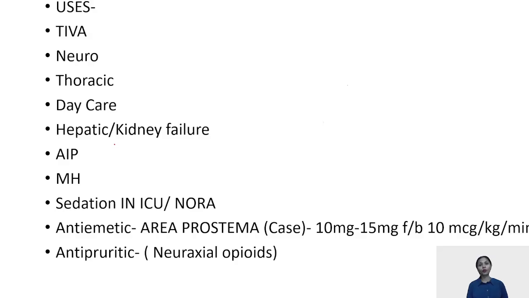The uses of propofol: the very first, I told you it can be used as an infusion because it has a very rapid context-sensitive half time. So for total intravenous anesthesia, propofol is the drug of choice along with opioids.